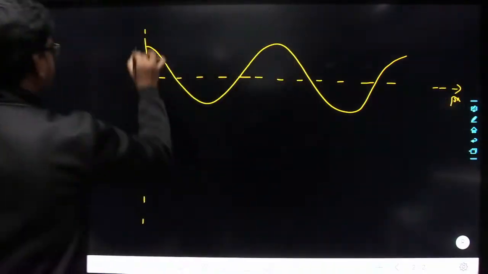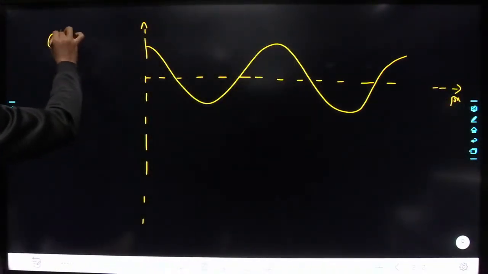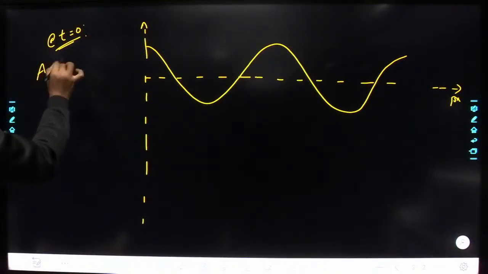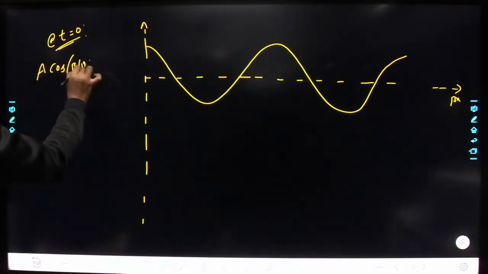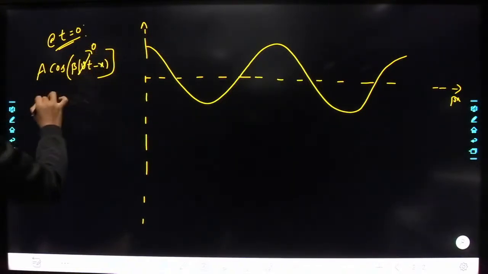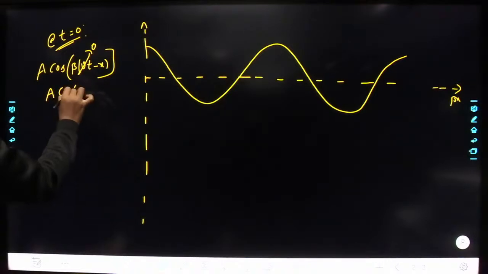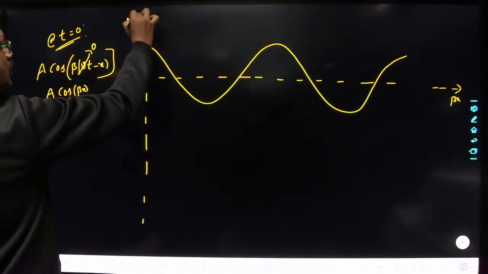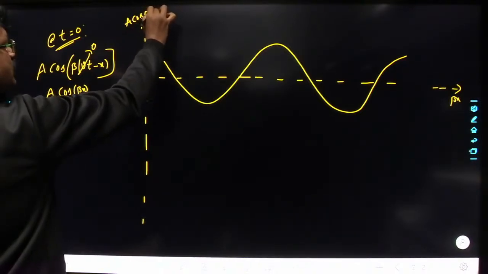So this is at t equal to 0. At t equal to 0, a into cos of beta into Vt minus x. So at Vt equal to 0, we get simply a into cos of beta x. So this is what we have drawn here. This is nothing but a into cos of beta x. Right.